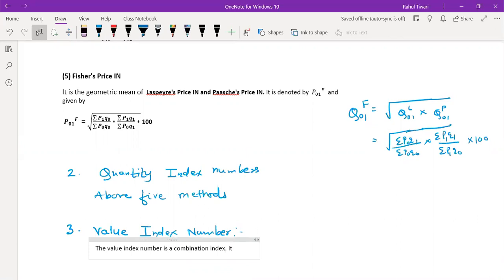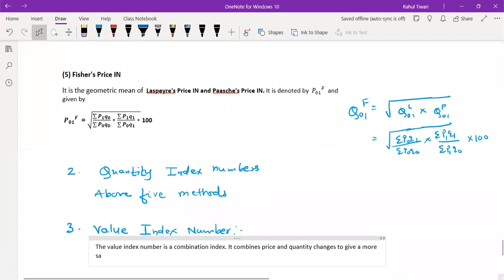It combines price and quantity changes to give a more spatial comparison, as I said, meaning you give more weightage to the place, or I can say position.